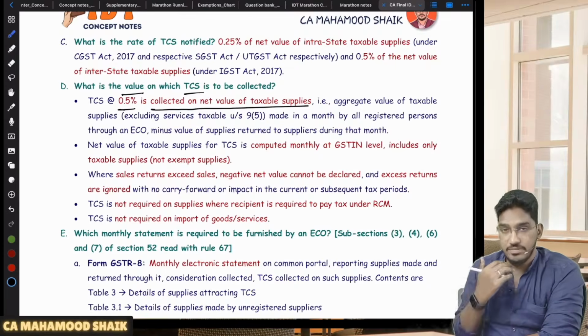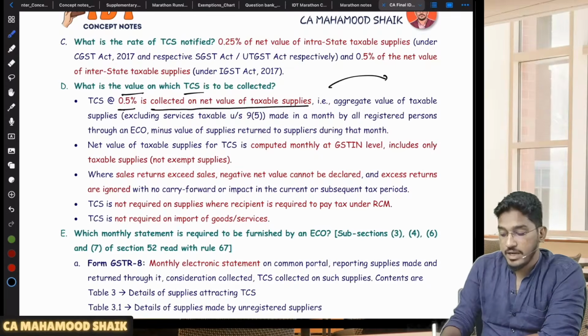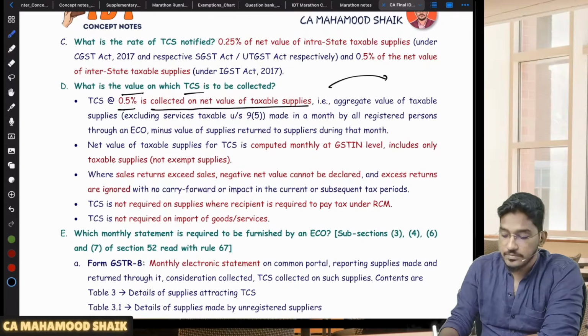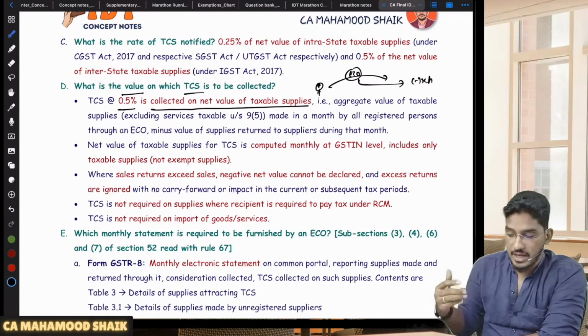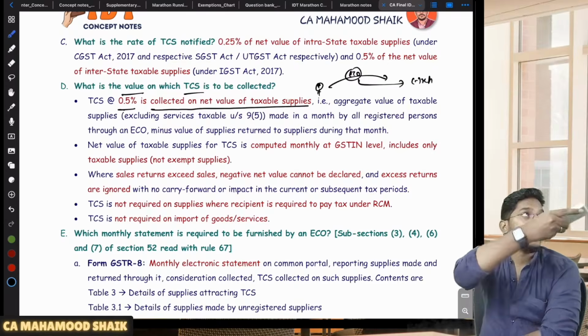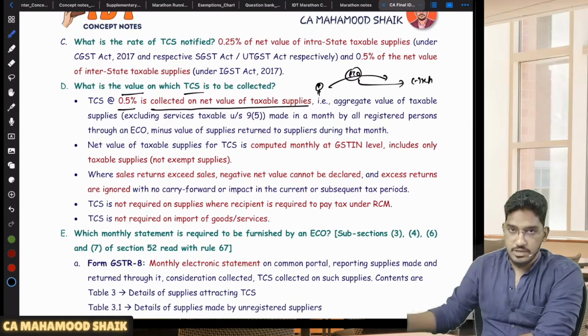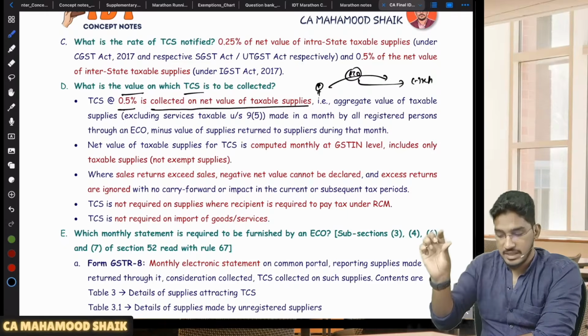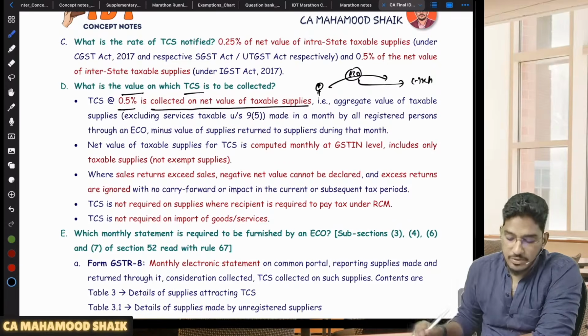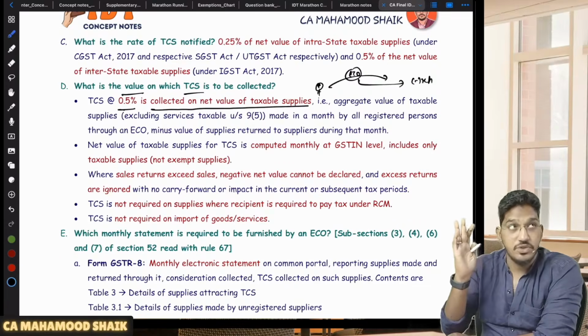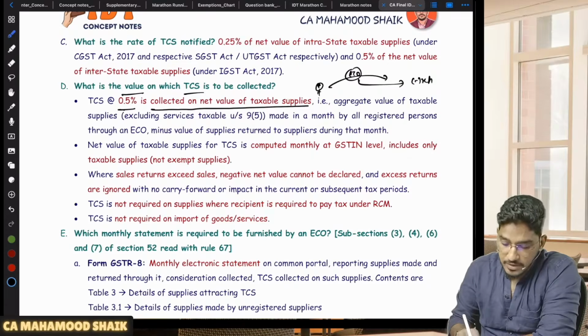Sir, what do you mean by net value of taxable supplies? Total supplies made through that e-commerce operator in a month. So this individual supplier, whatever total supplies he has made through the e-commerce operator in a month, from that total outward supplies, they have to reduce the returns also. In e-commerce business, it is quite common today in Amazon, Flipkart and all, returns are quite common. So they will take total value of outward supplies minus returns, then you will get the net value. On that net value, you will be liable to collect the amount of 0.5%. Okay, so that's what they say.